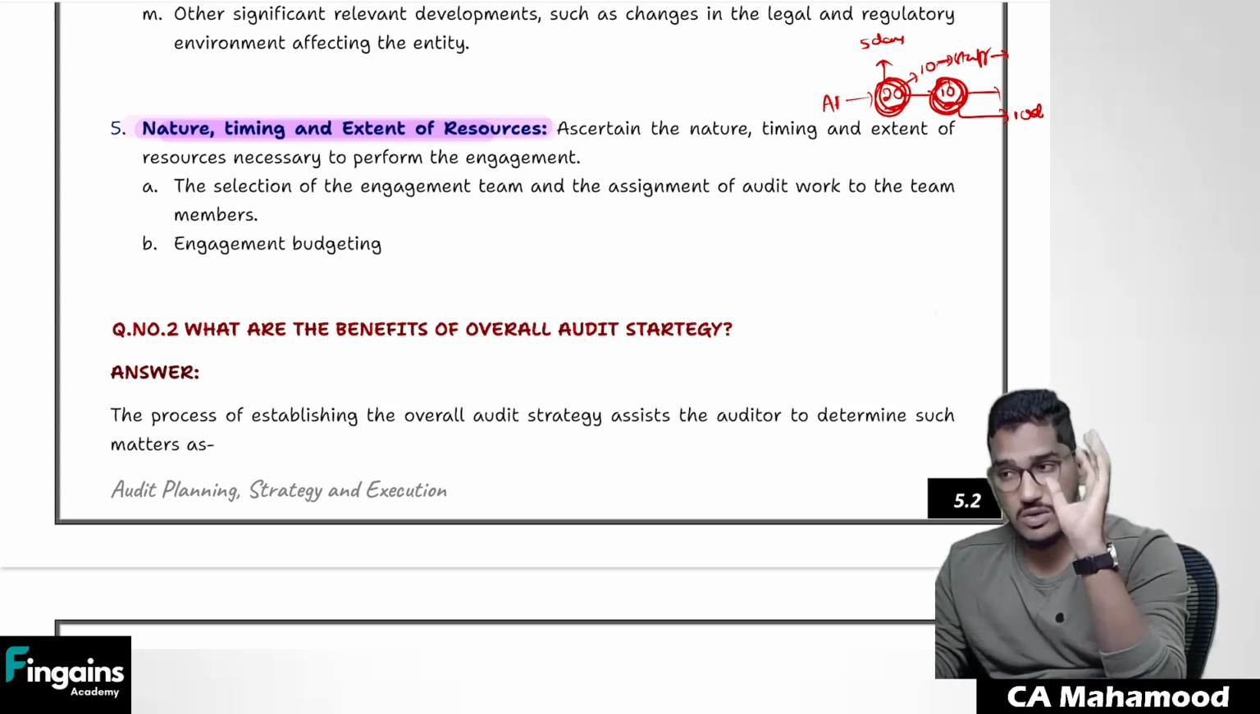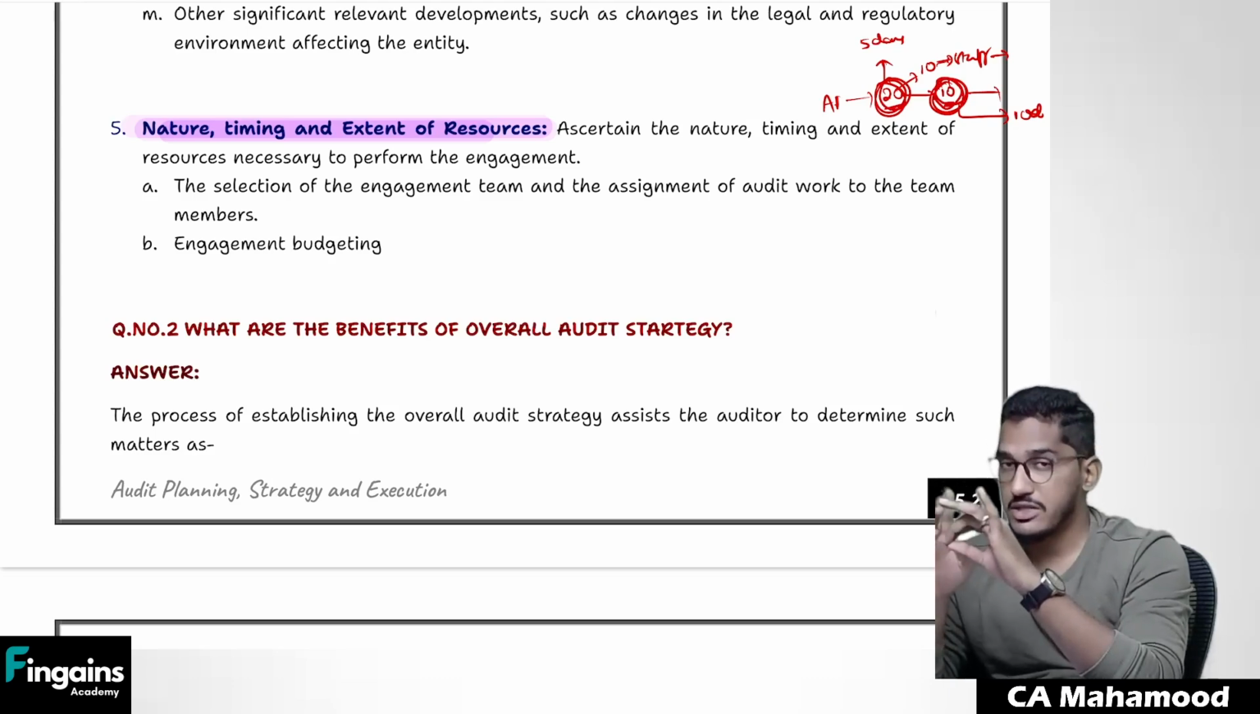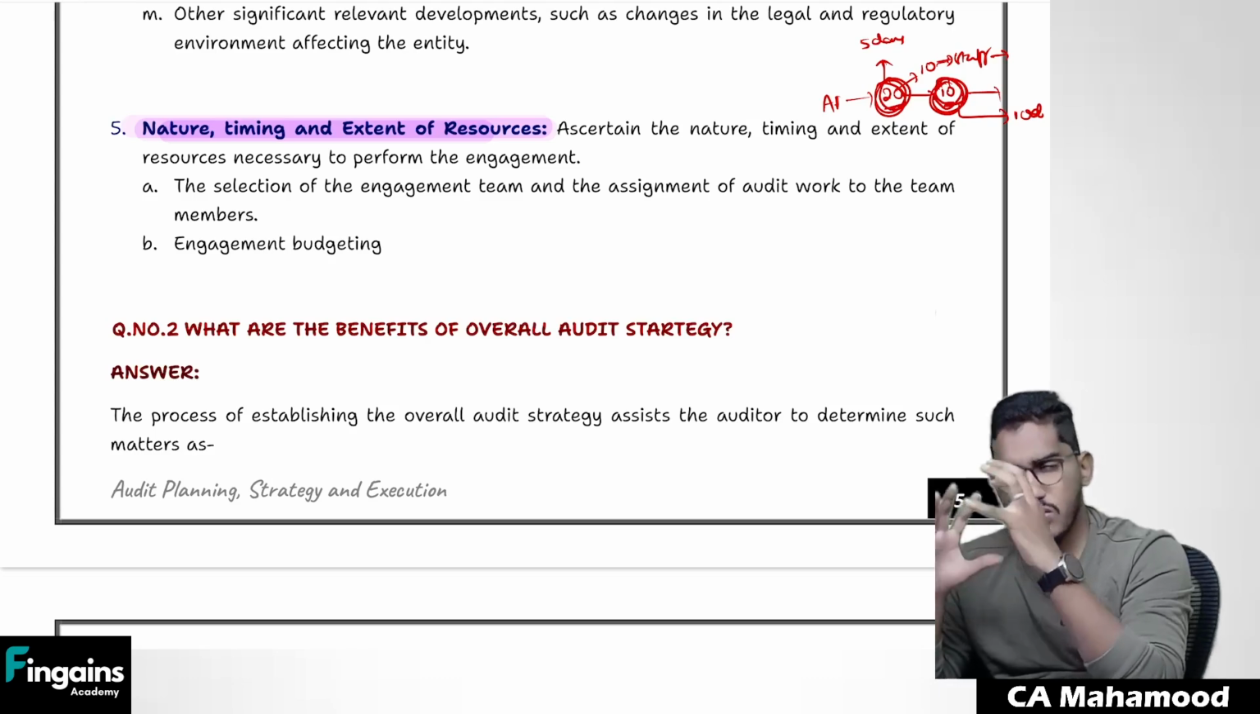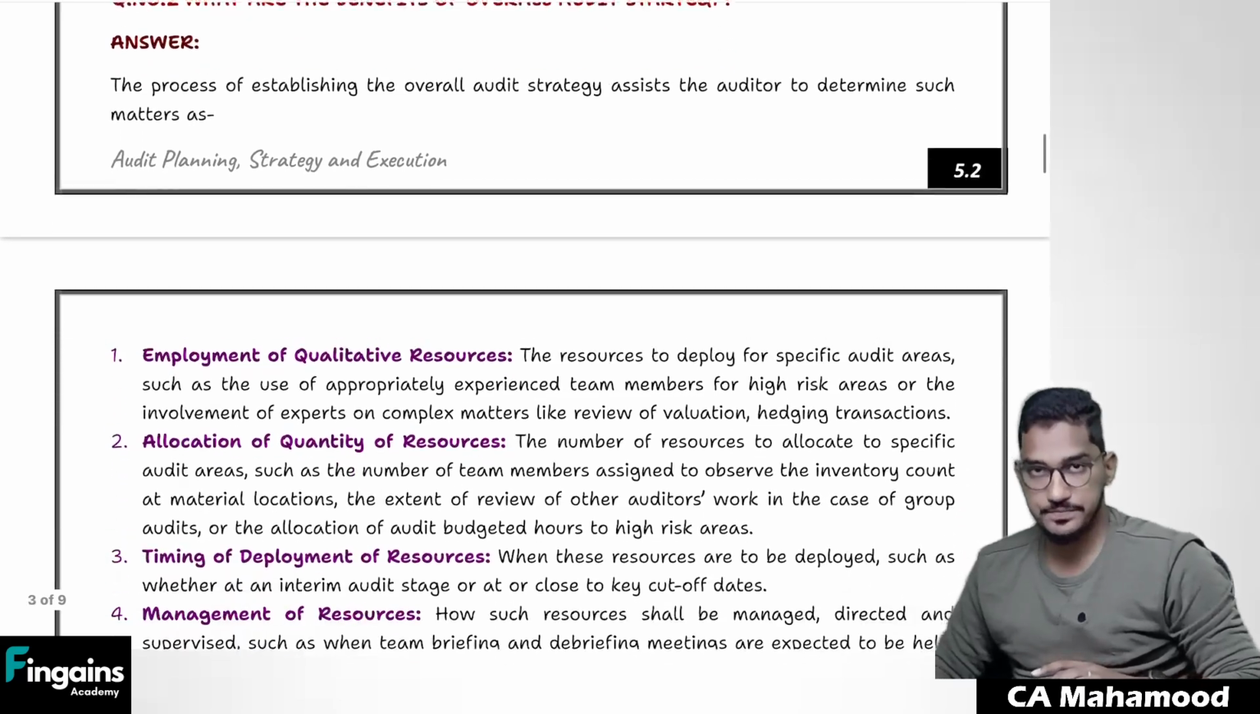He will try to consider all these factors like characteristics of the engagement, reporting objectives, nature and extent of the resources, preliminary engagement activities, knowledge gained on other engagements. All these factors he will consider. Then he will establish audit strategy.